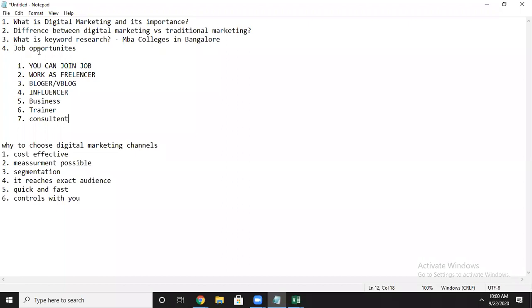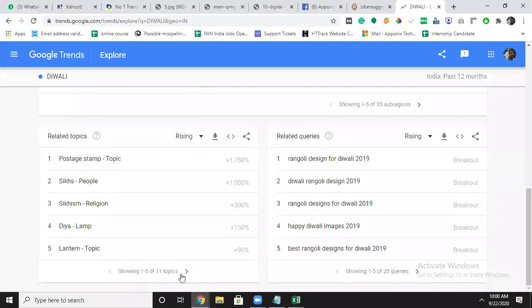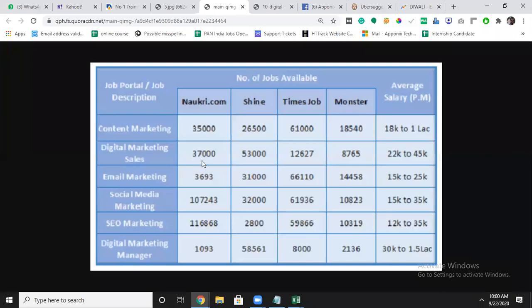Okay, why am I telling you that these options are available? If you see the trend of the market, you will get to know how many jobs are available in the market from different portals. And digital marketing is not only one profile. Under that, again you will get 30 different profiles.